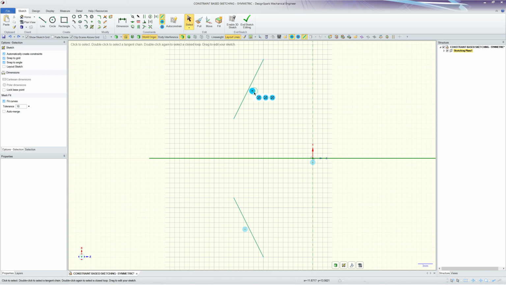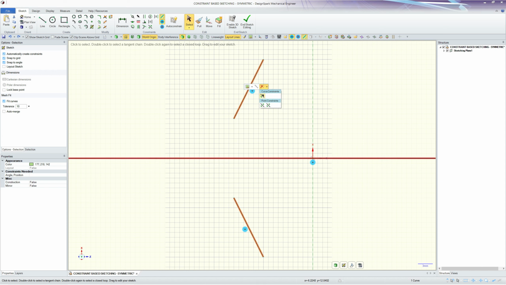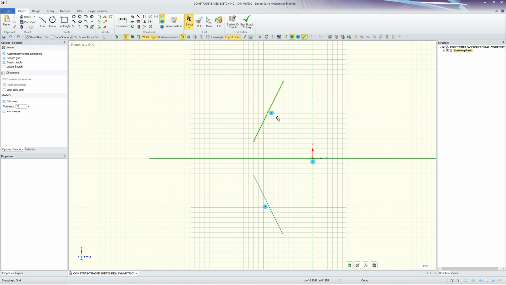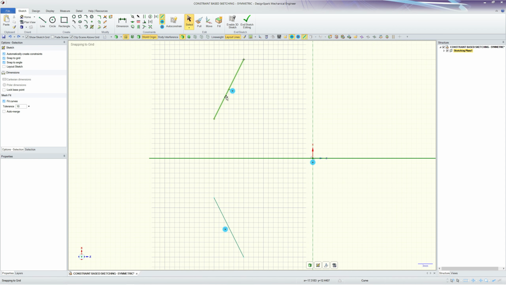If I click on the icon, I have 1, 2, 3 symmetric constraints. If I click on the curve itself and look at the delete menu, I have a curve constraint and 2 point constraints. So at the moment, those two lines are the same size, and the direction of the curve is reflected about the mirror line.